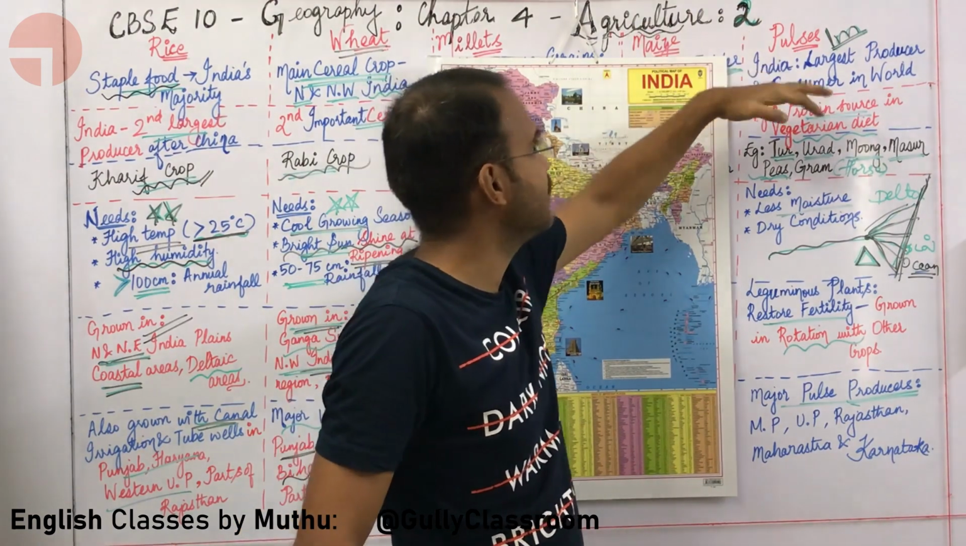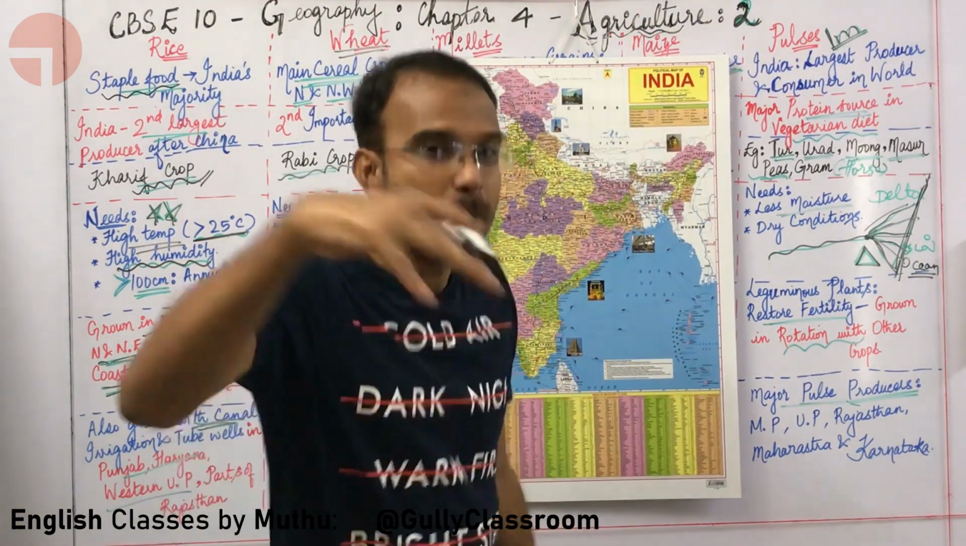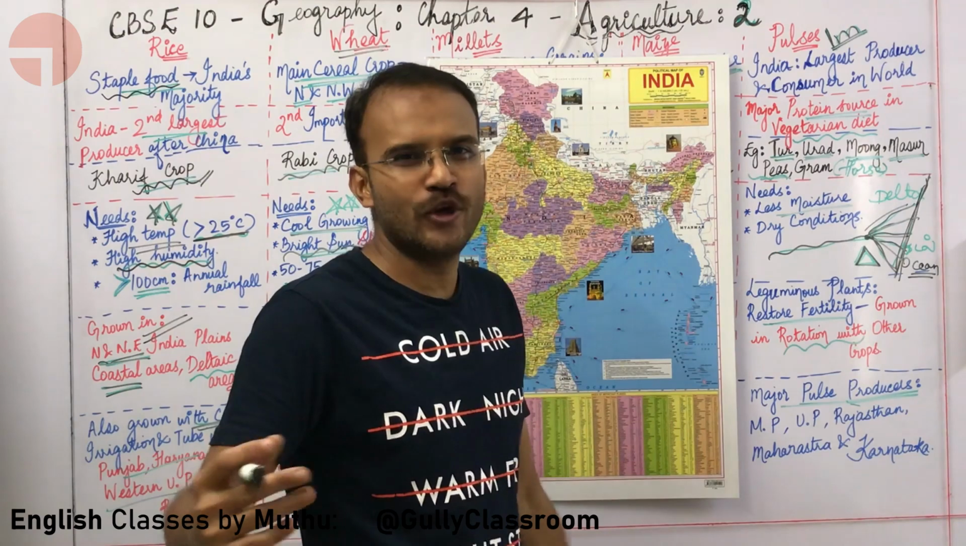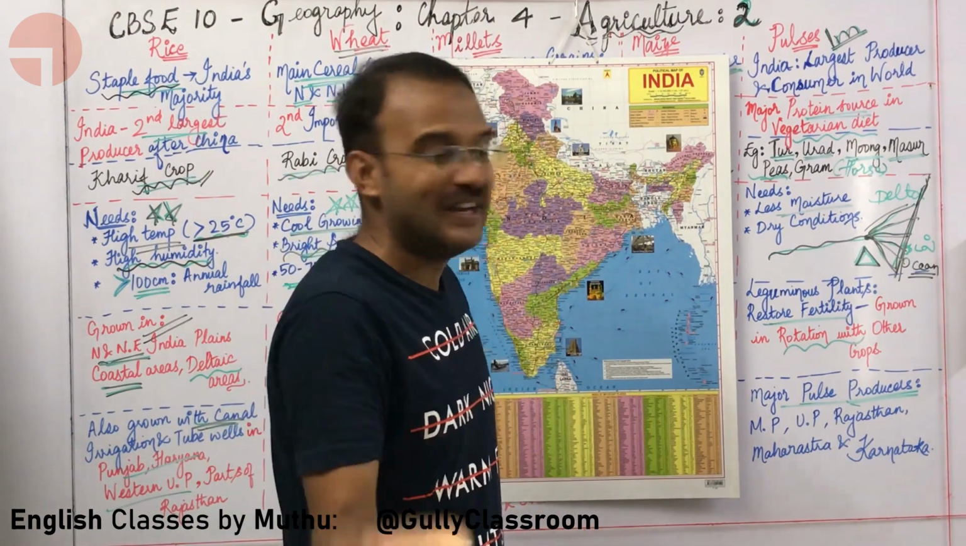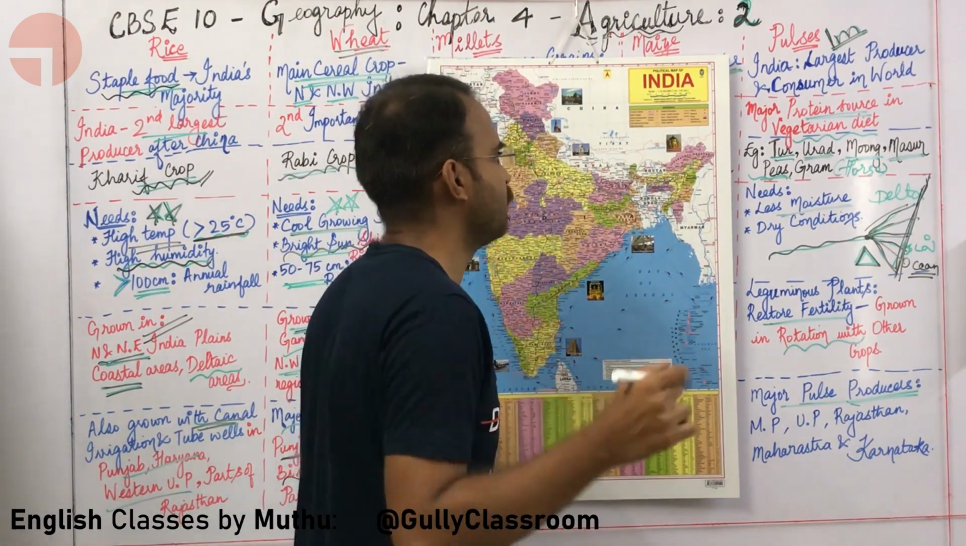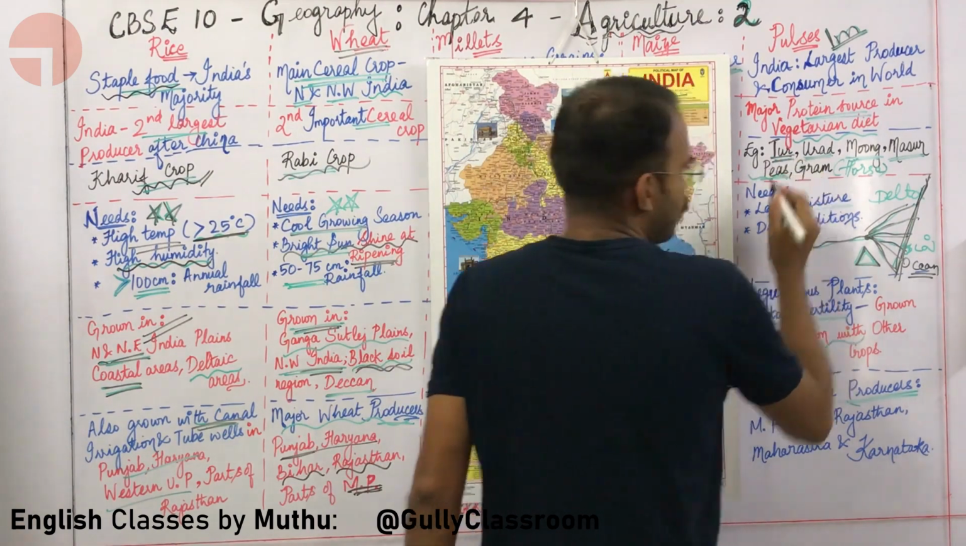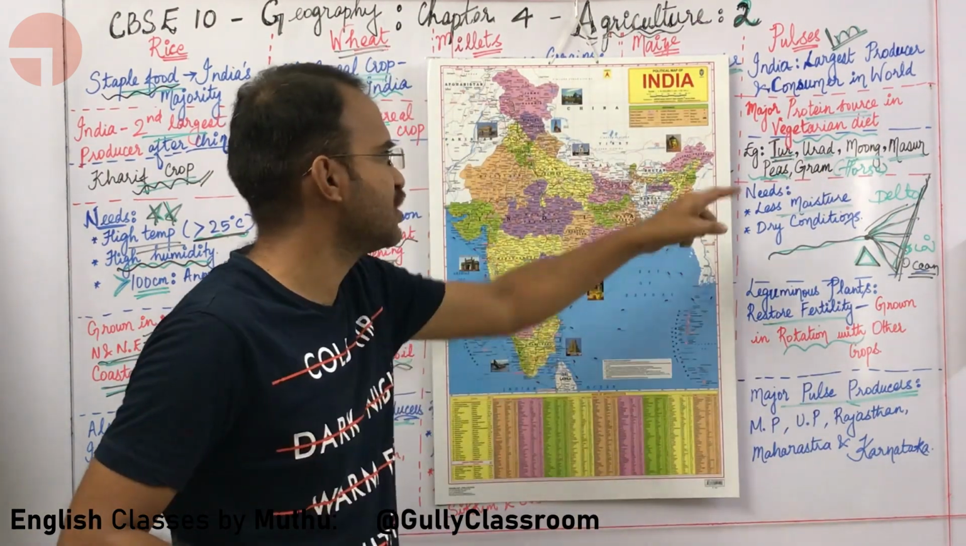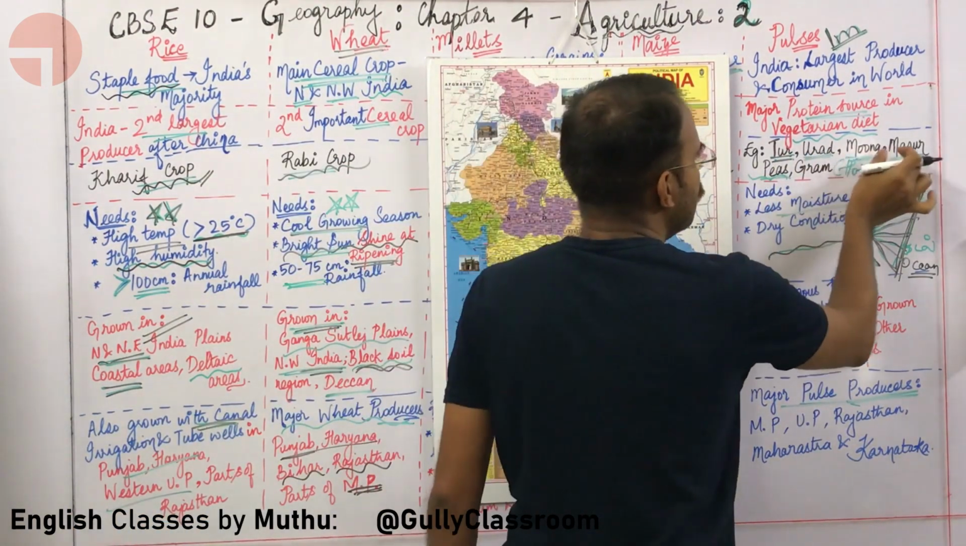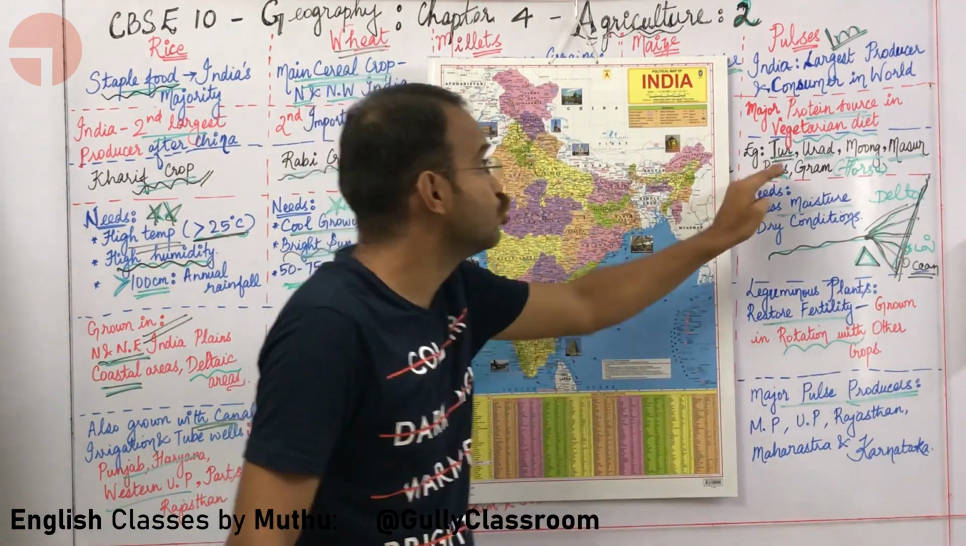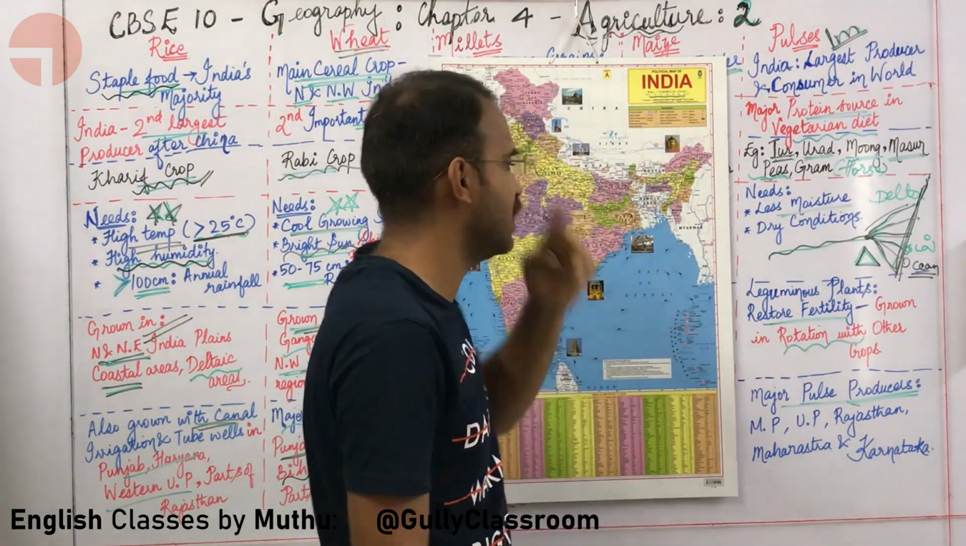What are the major pulses in India? Let us look at the different names of different pulses. Tur, Urad, Moong, Masoor. These are all Hindi names.